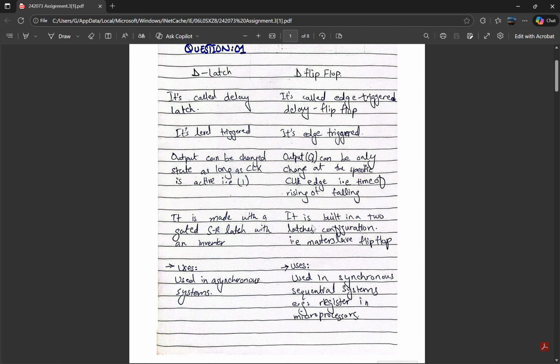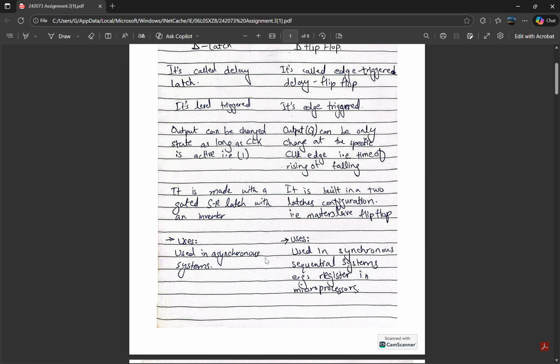And the D flip-flop circuit is built in a 2 latches configuration, that is master slave flip-flop. Now the uses of D-latch circuits and uses of flip-flop circuits. D-latch circuits are used in asynchronous systems. Flip-flops are used in synchronous sequential systems.